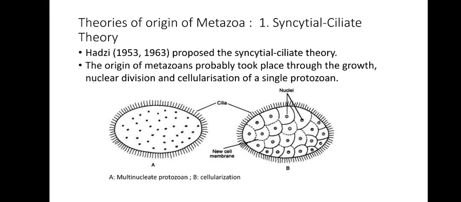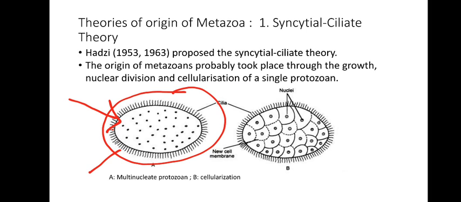This theory was first proposed by Hadzi in 1953 and 1963, then supported by many other scientists. It says that metazoans, the present multicellular organisms, have evolved by nuclear division. You see here, this is a syncytial condition where there are many nuclei within a cell, and it is a ciliated protozoan.